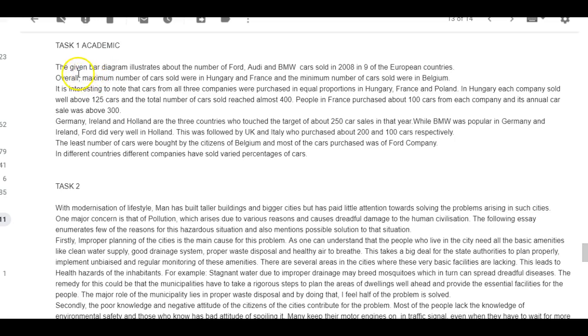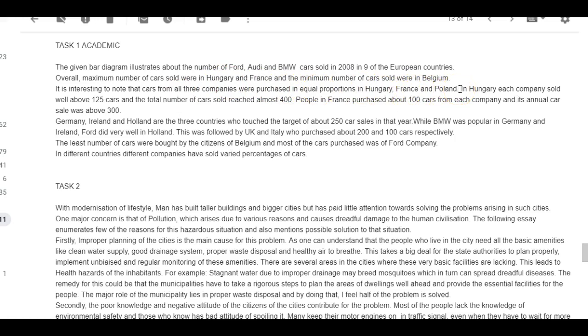Overall, not the maximum, that's the wrong word. The most cars, or the highest number of cars, were sold in Hungary and France, and the least, not the minimum, the least number of cars were sold in Belgium. Fine.